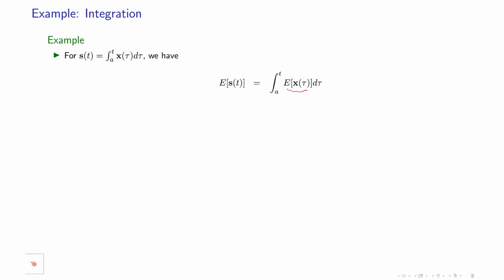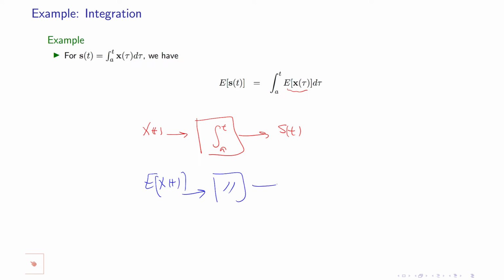What it means is that if I give x of t to a system which does the integration from a to time t, it gives me s of t. This is a system. Now, if I give the expected value of x of t to the same system, it gives me the expected value of s of t.